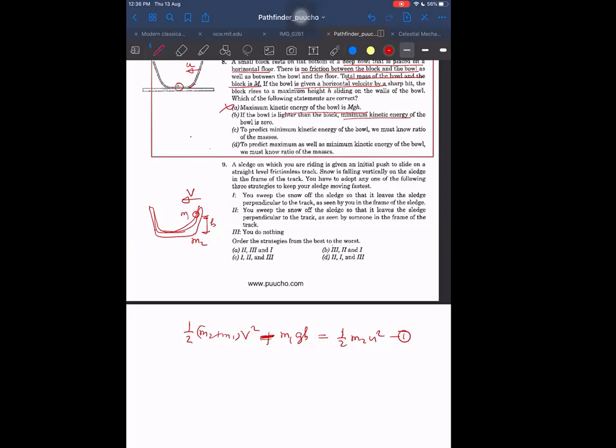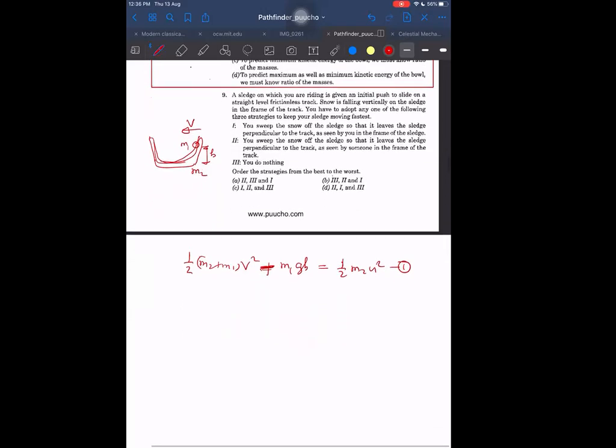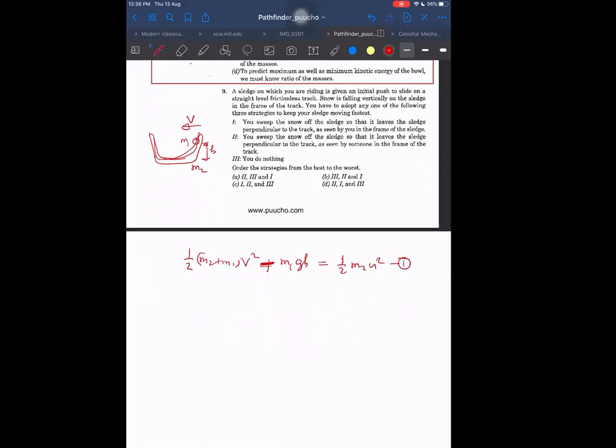There is a very simple way to think about such questions. Let me give you another way to think about these questions. Then you will be able to do such questions very fast. What kind of equations am I having here? One is conservation of momentum, and another is conservation of kinetic energy before and after going up and coming down.